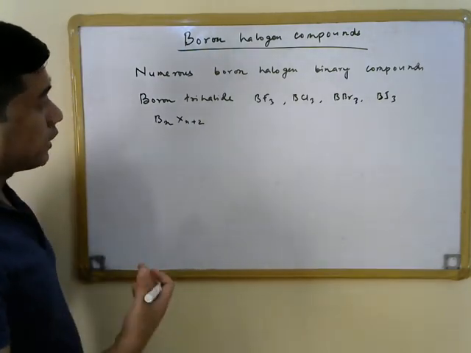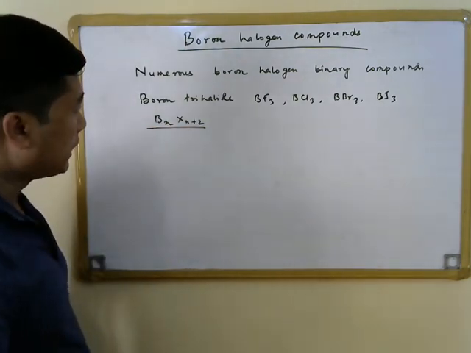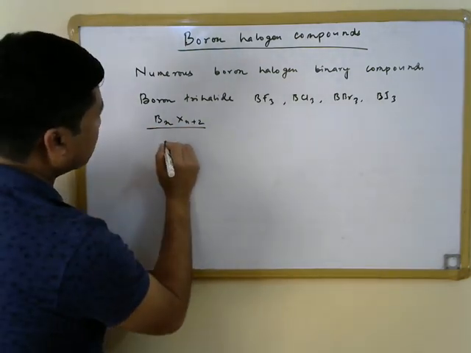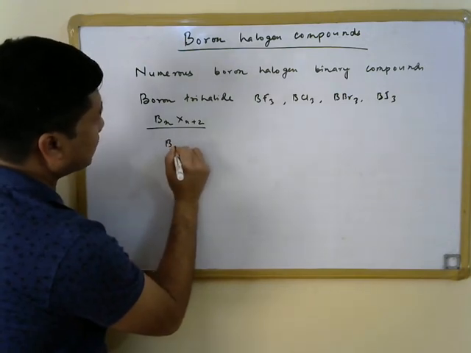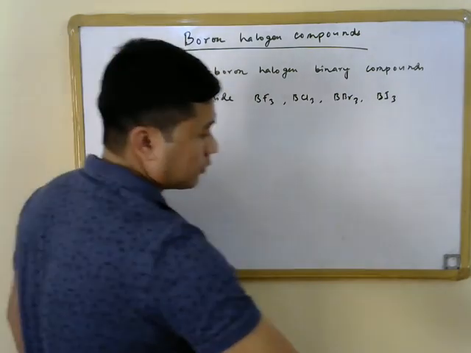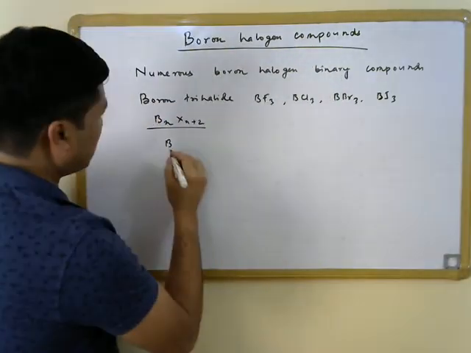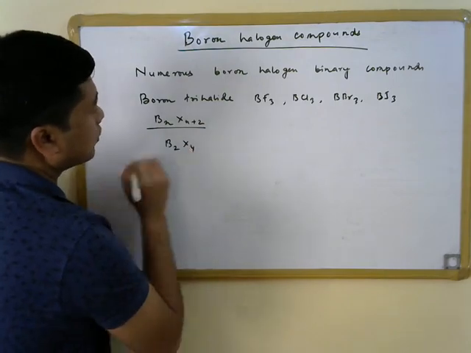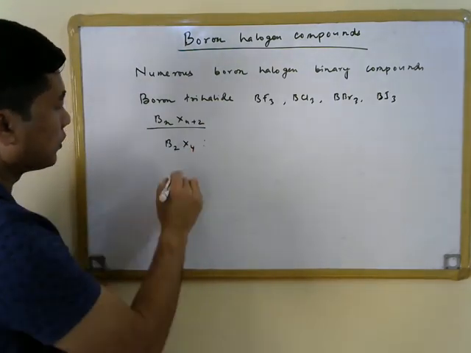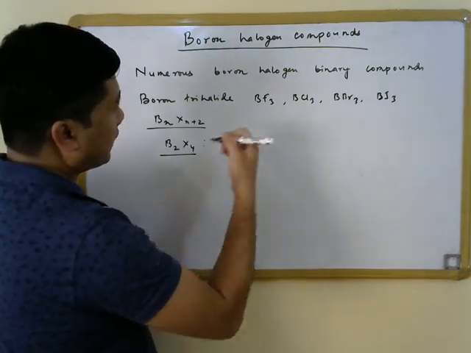Then we also have the second member of this homologous series, that is, the dimer, with the formula B2X4. These sort of compounds are also well known for all the halogens.